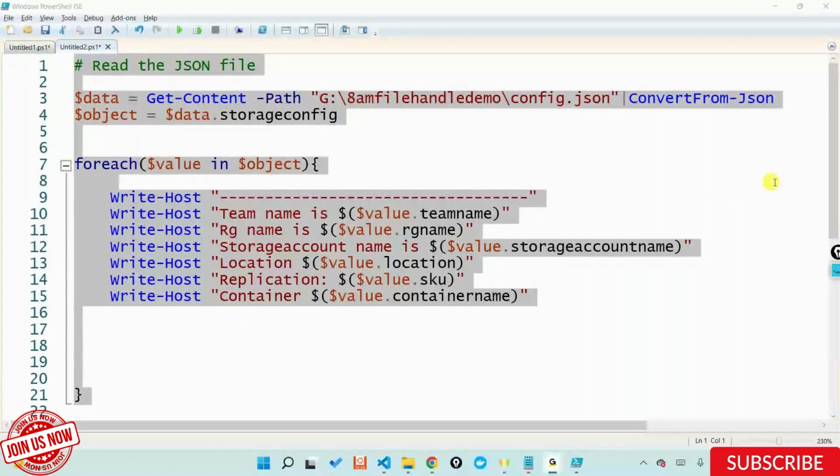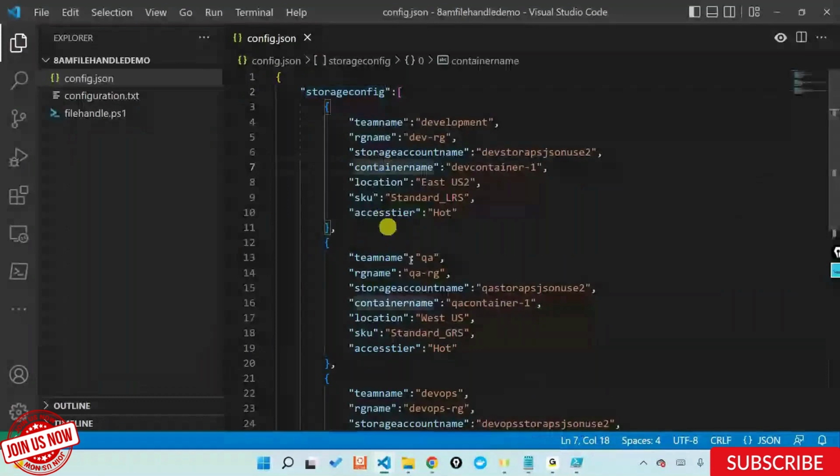Can we implement the script from JSON instead of using PowerShell? No, you cannot implement the script from JSON. Reason being, JSON has a different syntax. This is JavaScript Object Notation. This is nothing but a file. In order to read this file, I am writing a script.